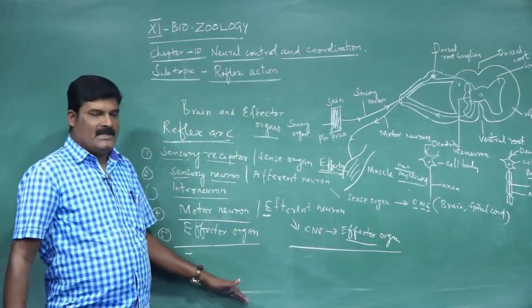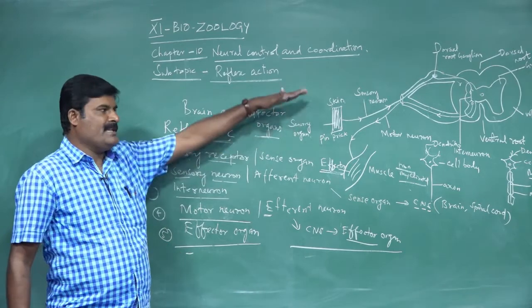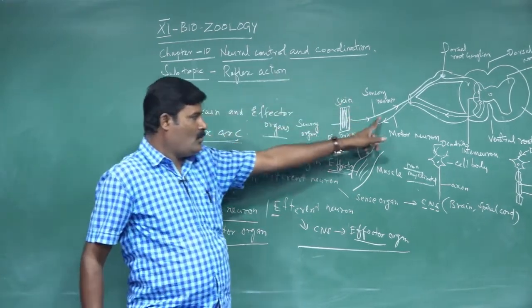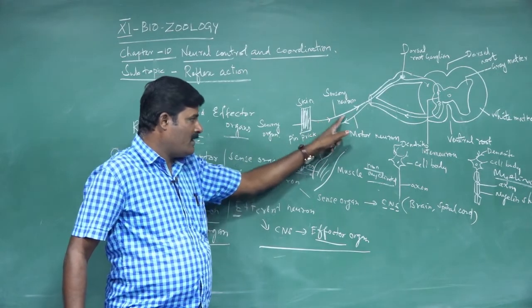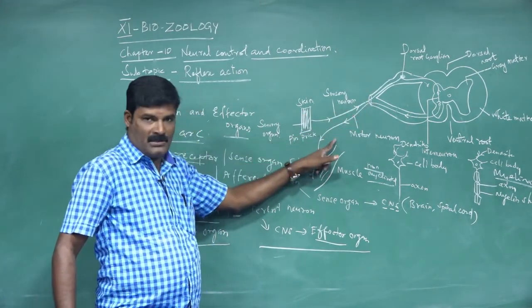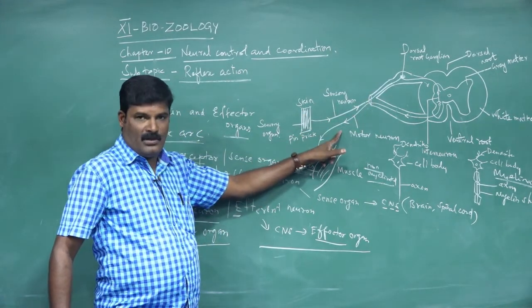Okay, so this is very important. The diagram also is important. There is no mixing of these two kinds of nerves. This is a root for this leg. It is another root. One is sensory, another one is called motor neuron.